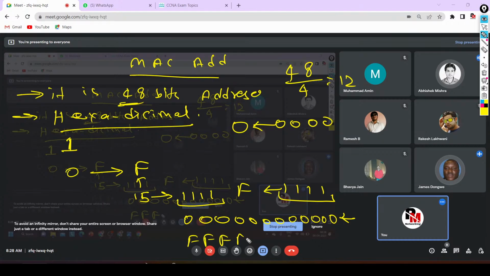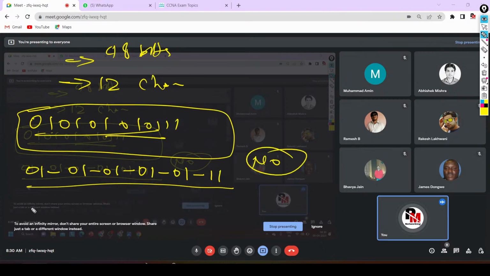Your representation of MAC address depends on the operating system. Then there is no difference between this MAC address and this MAC address. If I represent it like 0101 colon 0101 colon 0101, all three MAC addresses are the same. There is no difference.